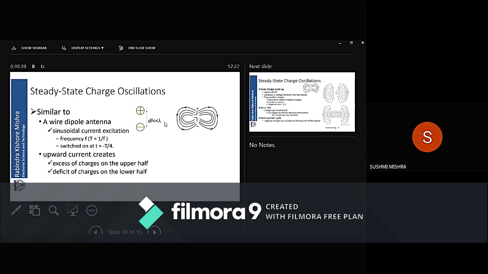So that line is there, and plus and minus are shown on the right hand side. So there is a current path, or there is a current, and it is moving there. So what happens in the wire antenna? Lines of force will start from plus and end on minus. So I am showing those lines of force.